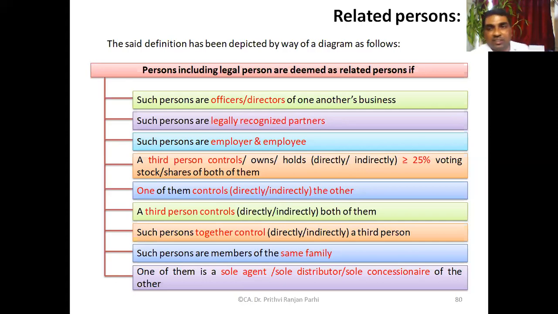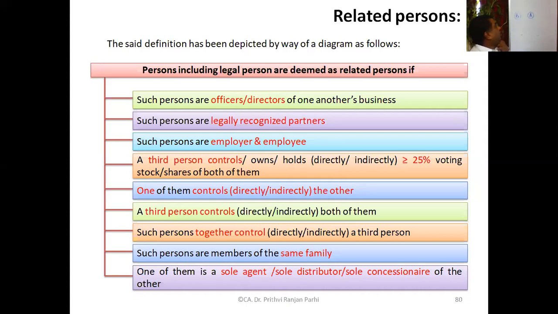Just a minute, let us use the whiteboard here. Such persons are officers or directors in one another's business.